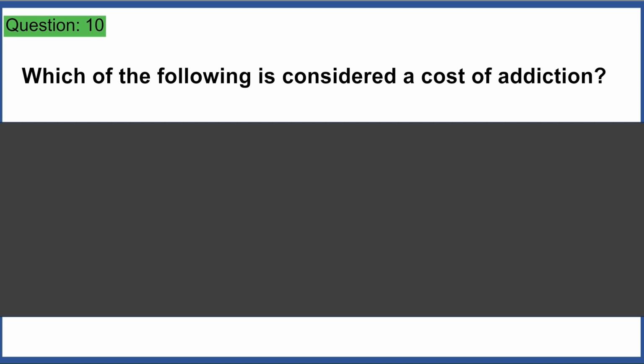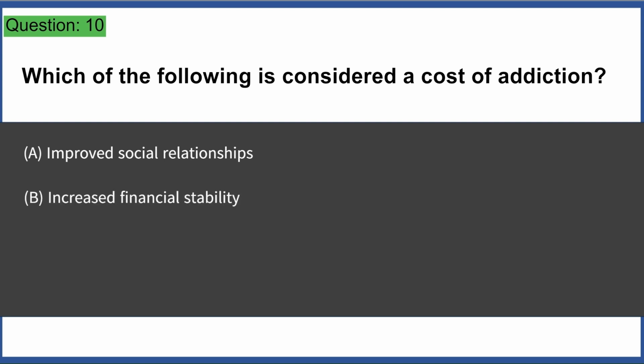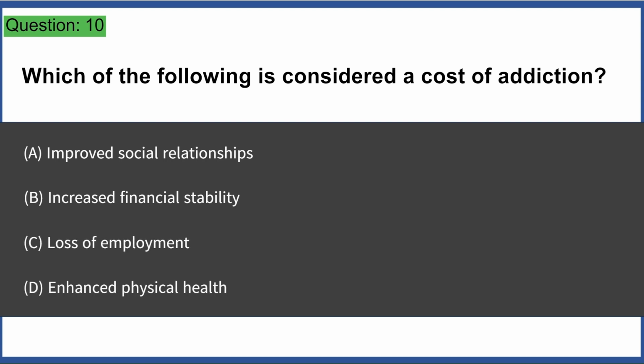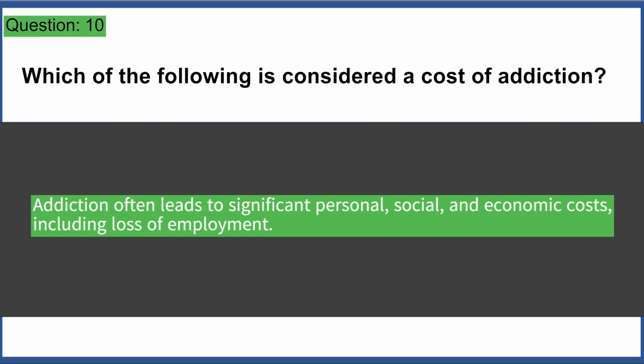Which of the following is considered a cost of addiction? A. Improved social relationships. B. Increased financial stability. C. Loss of employment. D. Enhanced physical health. Answer C. Addiction often leads to significant personal, social, and economic costs, including loss of employment.